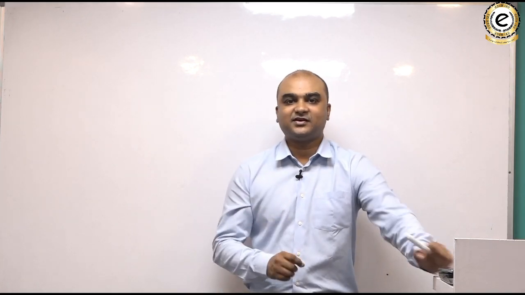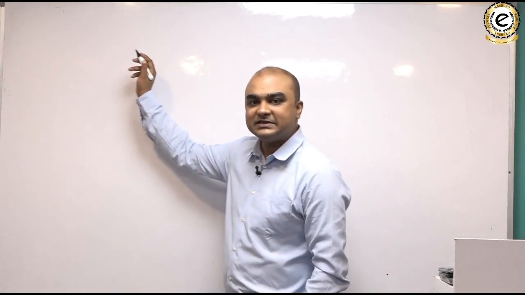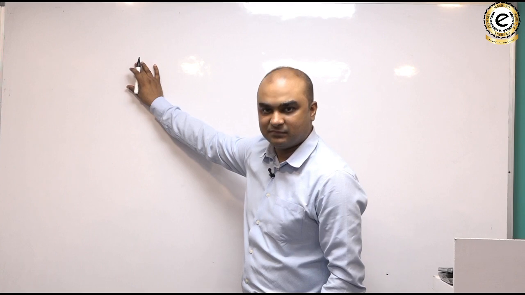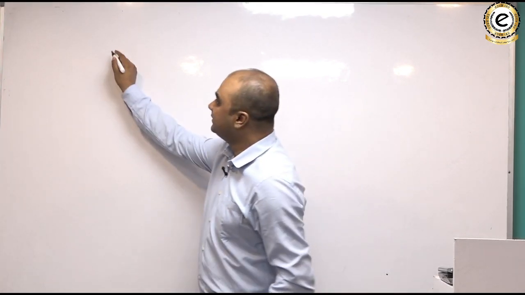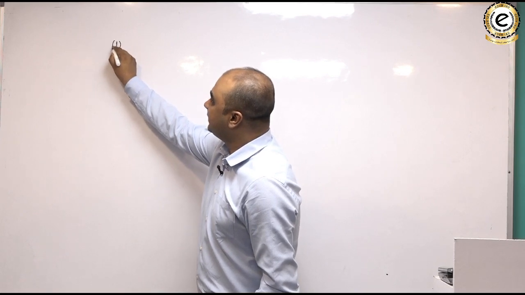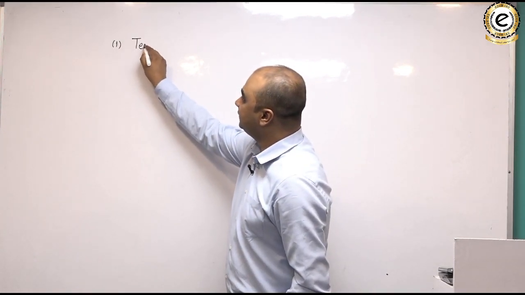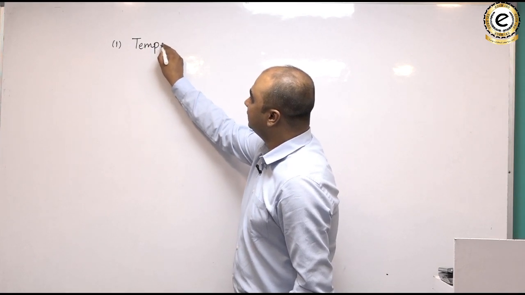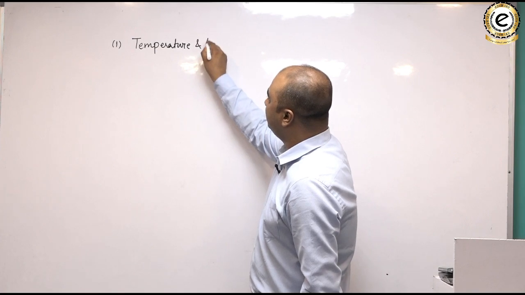So let's get started. The first thing to understand the general circulation of atmosphere, also known as general circulation of air, is what is the relationship that exists between temperature and pressure.